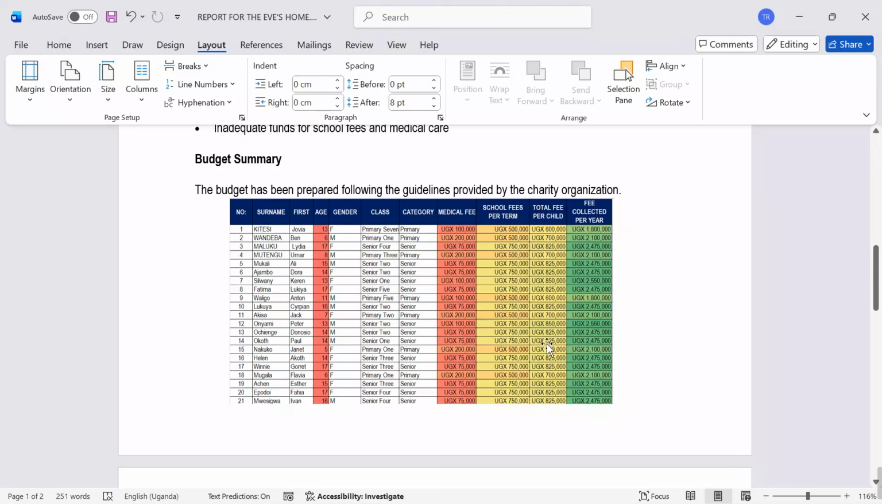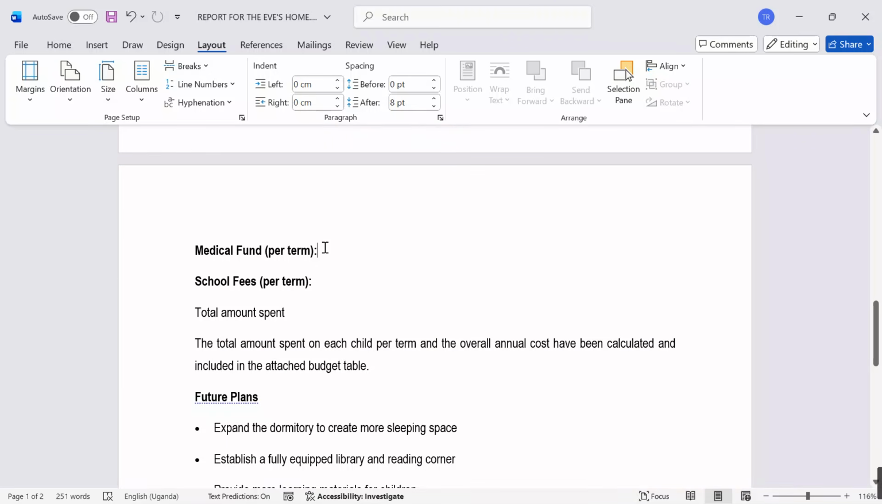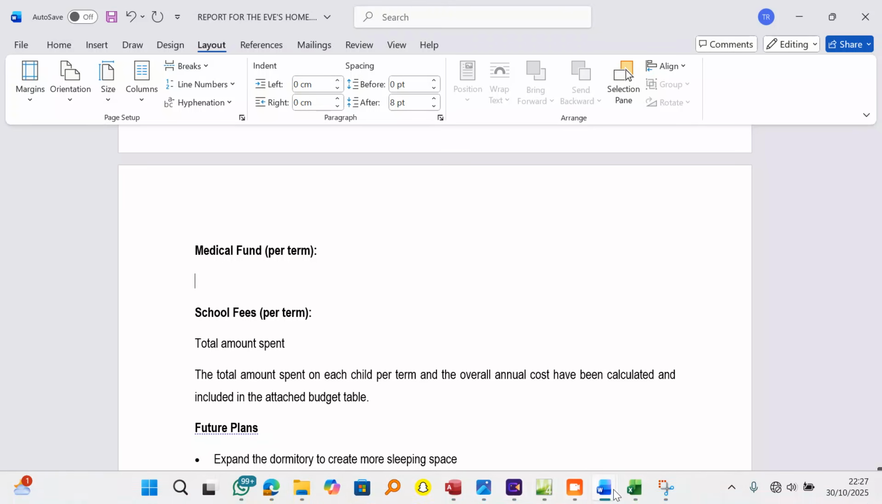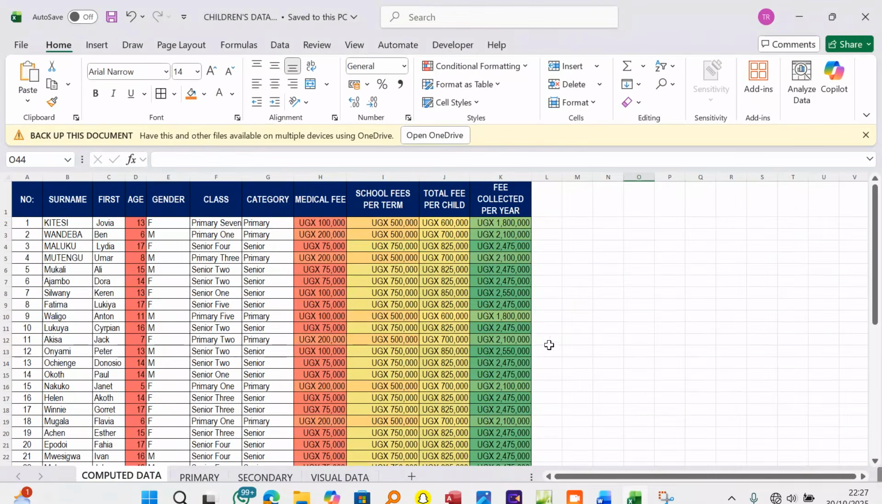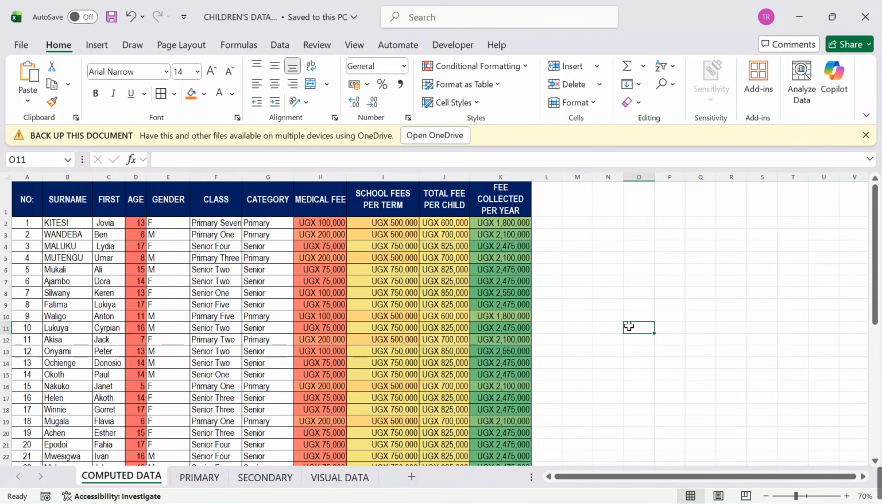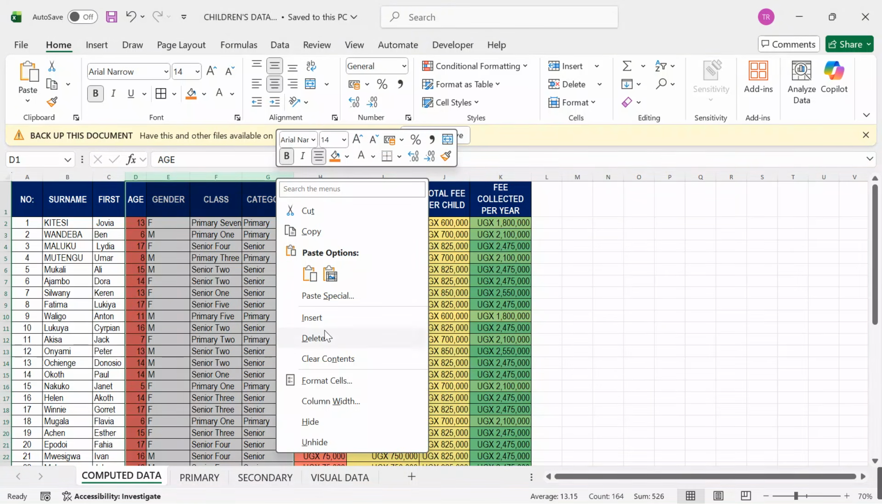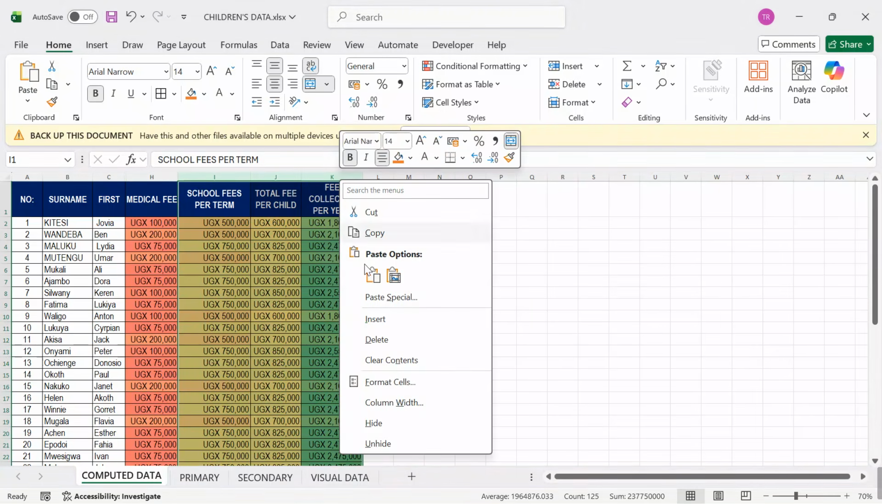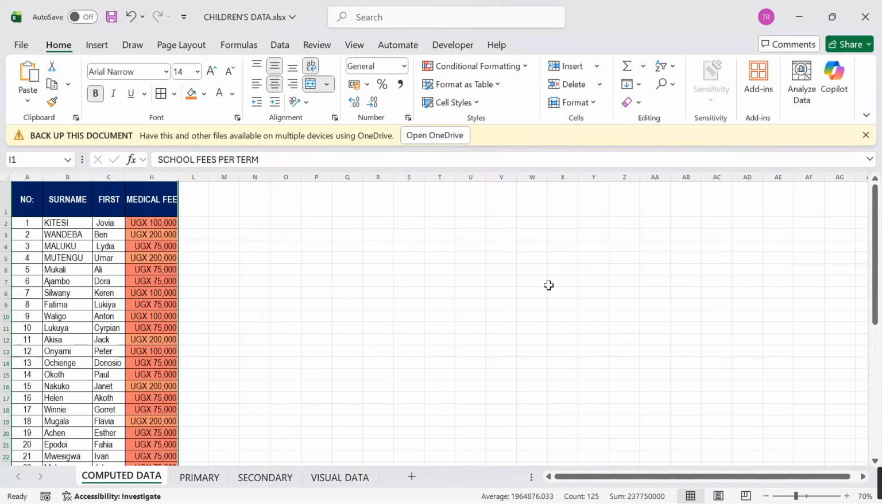After putting that, I also want to put the medical fund per term. I will come back to my spreadsheet. I also want to take some medical fund per term. So let me maybe take the name. Let me first try to hide this. Come hide, and then I want to take the medical fund per term. Also, I want to hide this. I'm going to come and undo.